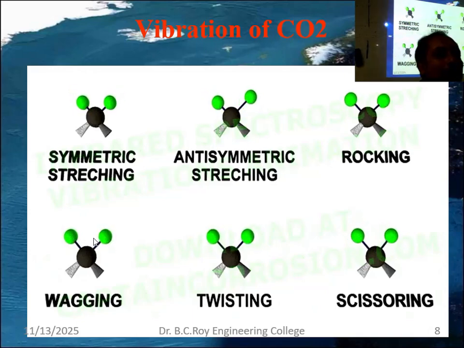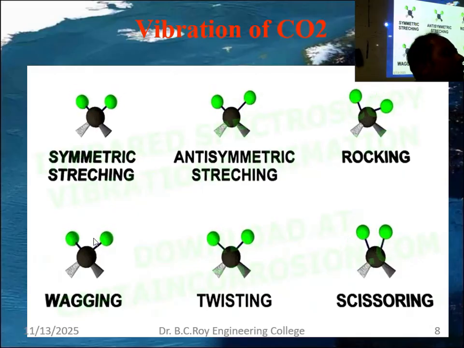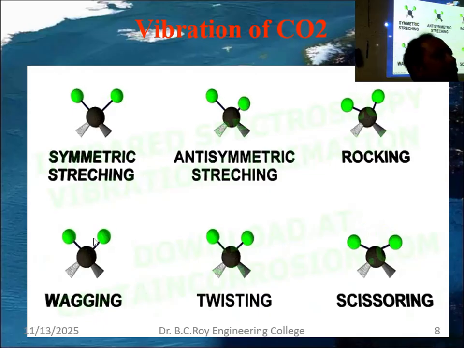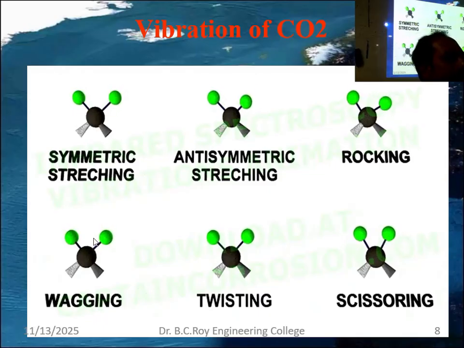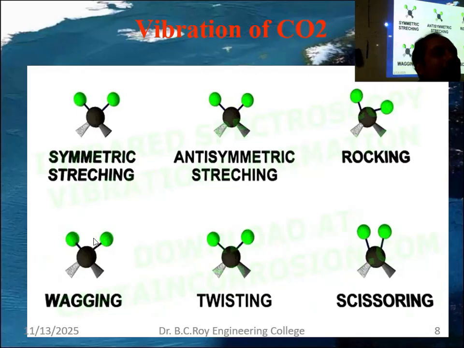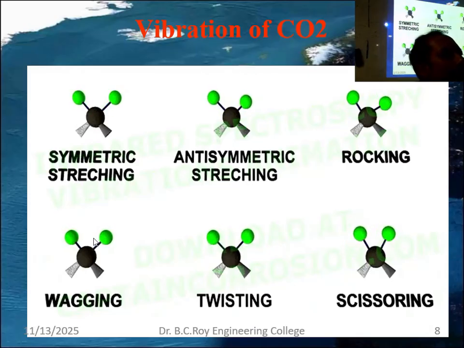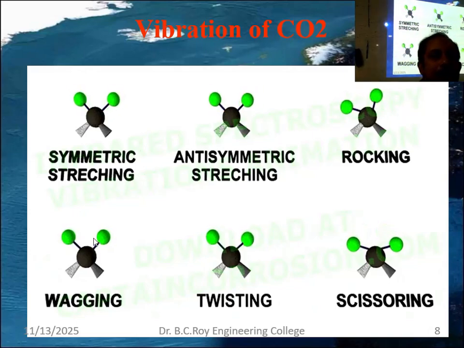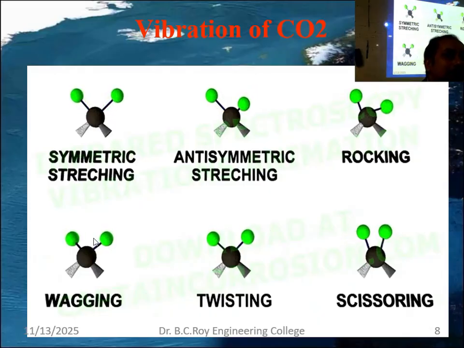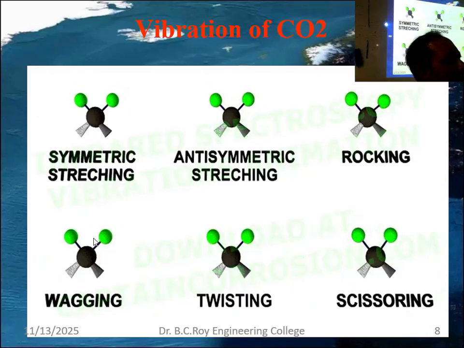These different types of vibration modes are actually matching with the IR radiation frequency from the sunlight. Could you understand? The particular mode of vibration frequency of the molecules is matching with the IR radiation frequency from the sunlight, and that's why they are absorbing this particular frequency from the sunlight. If the vibration frequency is matching with the IR radiation frequency, then it is absorbed. So that is the reason for this absorption.